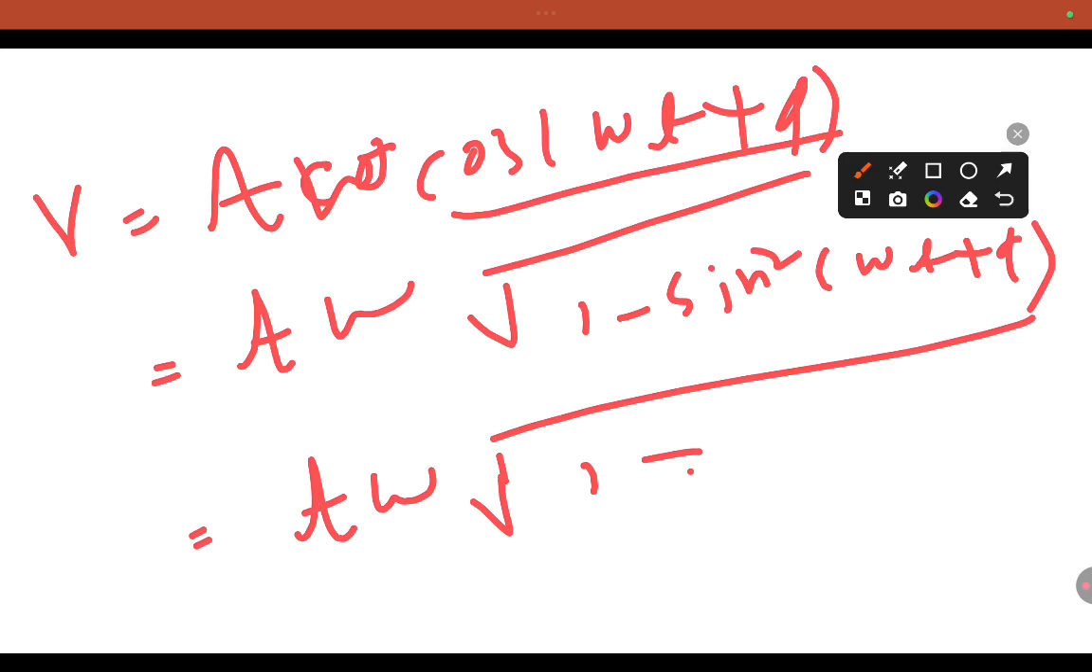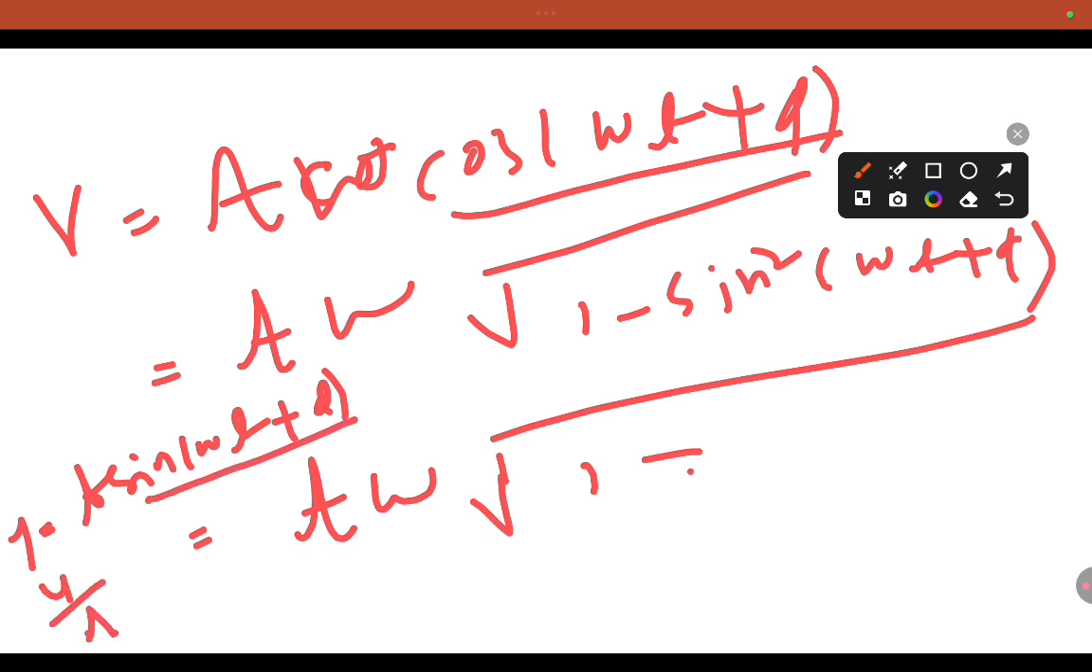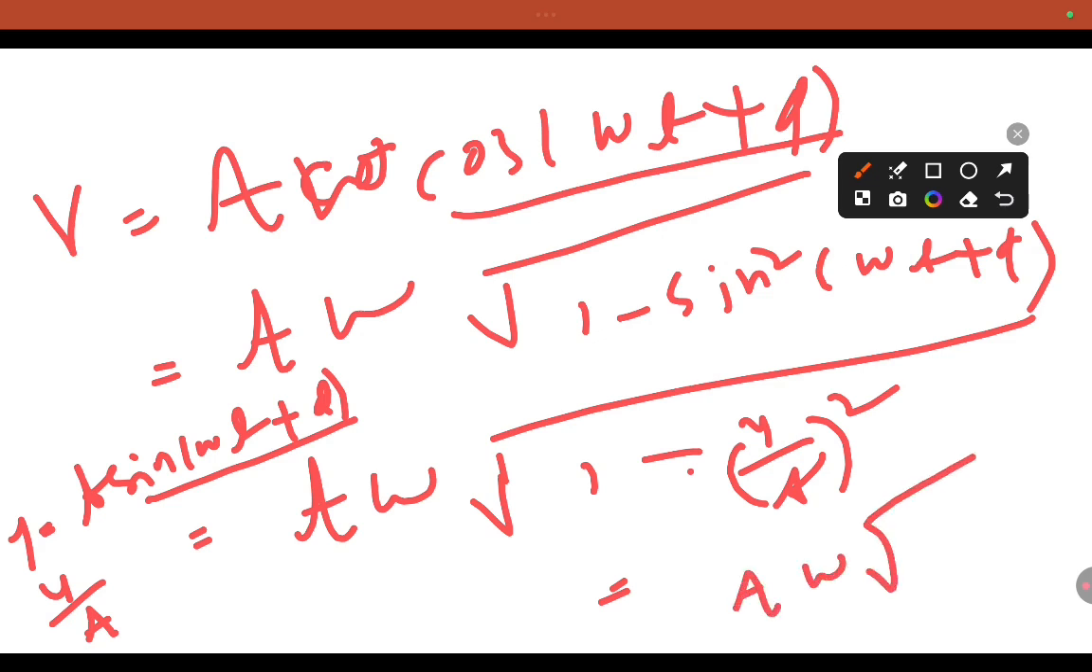Y equal to A sin(omega t plus phi). Which one do I want? Sin. That is y by A. You can take here y by A whole square. So finally you will get the velocity as A omega under root of 1 minus y square by A square.